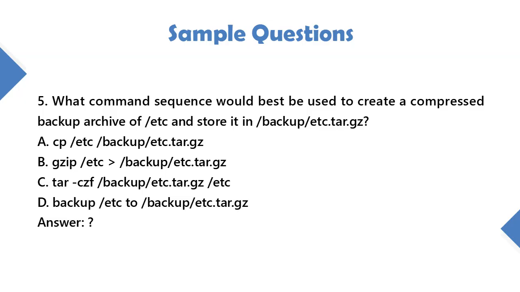B. gzip /etc > /backup/etc.tar.gz. C. tar czf /backup/etc.tar.gz /etc. D. backup /etc to /backup/etc.tar.gz.